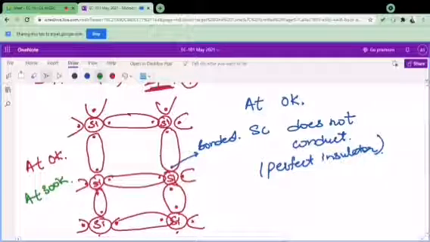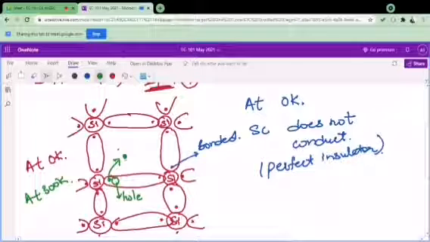Definitely it will be provided some energy in the form of temperature. So what is going to happen? One electron, let this be the bonded electron, will move from here and come to the center. It is just a representation. It doesn't mean that it is coming exactly to the center. And in place of that electron, whenever an electron is removed, there will be a vacancy which is called a hole. So this hole will be generated over here.